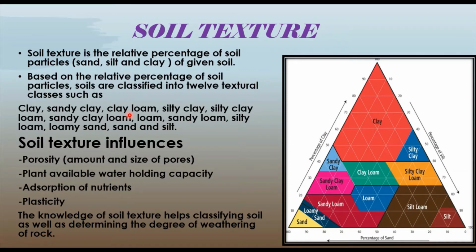To designate these textural classes of soil, an equilateral triangle is used, which consists of 3 angles. Its area is divided into 12 groups representing 12 different textural classes. Each group covers a different range of percentages of sand, silt and clay.